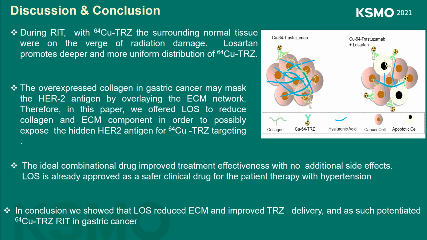So to summarize, we showed here that losartan promotes deeper and more uniform distribution of copper-64 trastuzumab in gastric cancer and thus limits the radiation damage to the normal tissue. Gastric cancer overexpresses the ECM network, therefore it masks the HER2 antigen. Losartan reduced the collagen and ECM components and possibly exposed the hidden HER2 antigen for copper-64 trastuzumab targeting. Losartan is already approved as a safe clinical drug and thus is an ideal candidate for combination radioimmunotherapy in gastric cancer. So in conclusion, we showed that losartan reduced ECM, improved trastuzumab delivery, and potentiated copper-64 trastuzumab in gastric cancer.